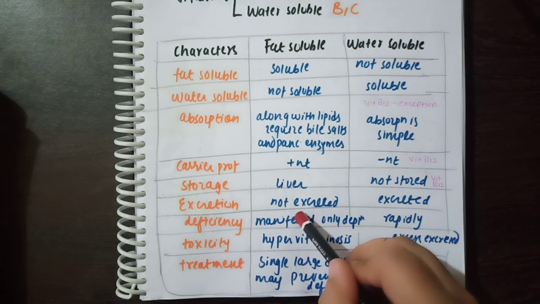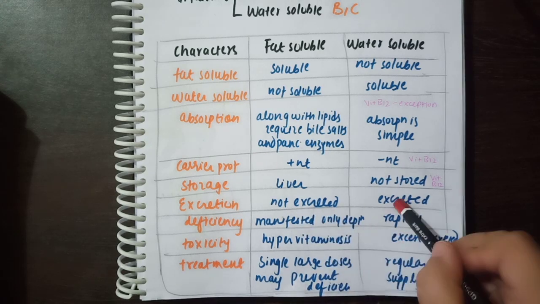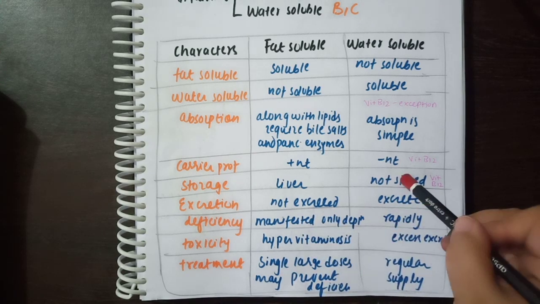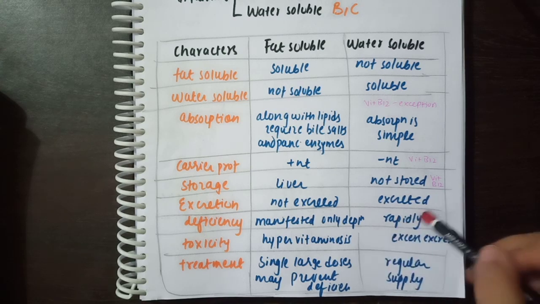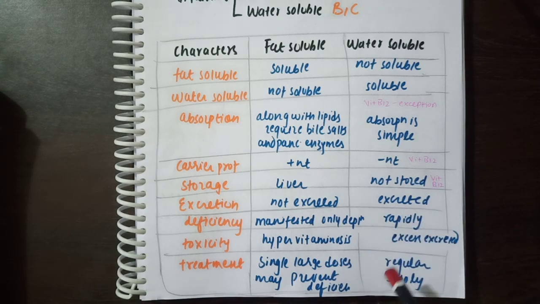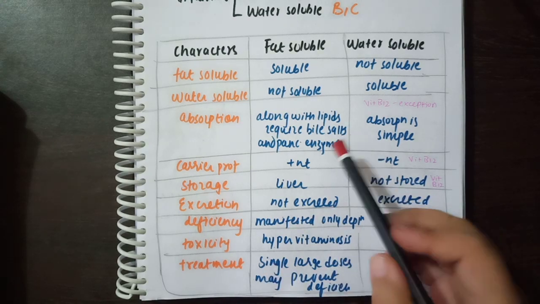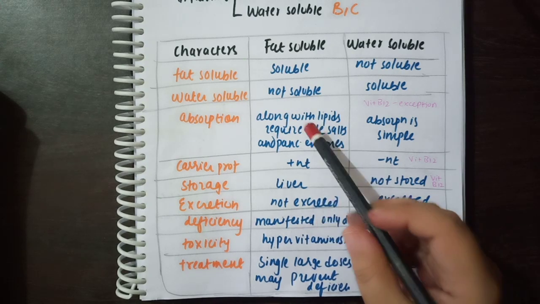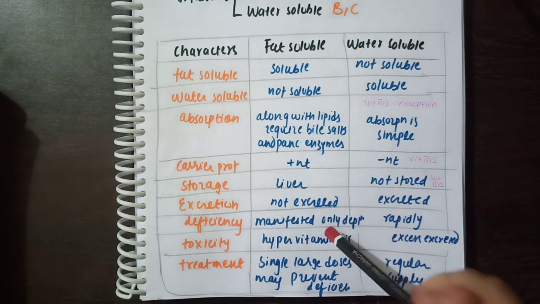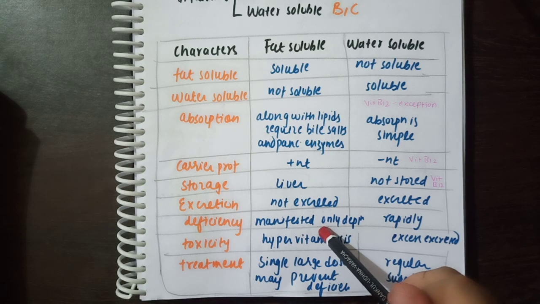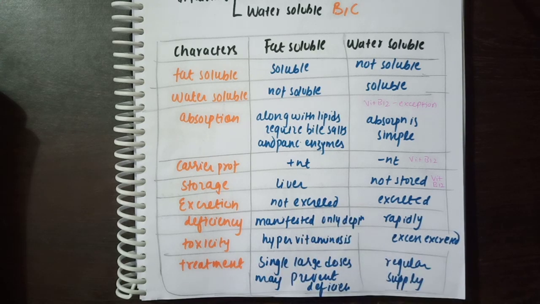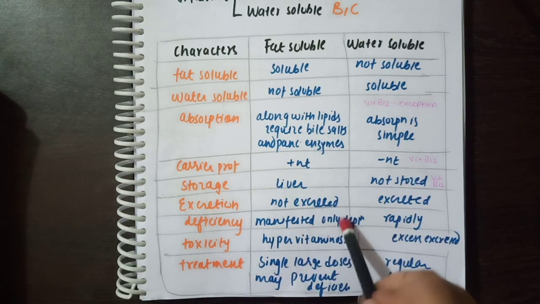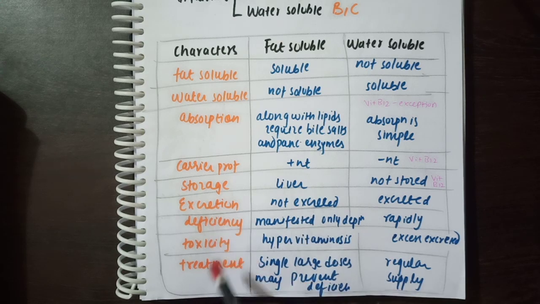Deficiency. For water soluble vitamins it occurs rapidly because they are not stored. So it shows very rapid deficiency symptoms. Whereas in case of fat soluble, we have certain amounts stored in the liver, therefore the deficiency is shown only when the fat soluble vitamins are depleted, like not even stored. The stored one is also used up, so that is when we see the manifestation of the deficiency.